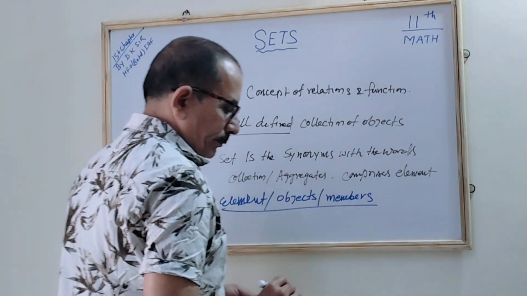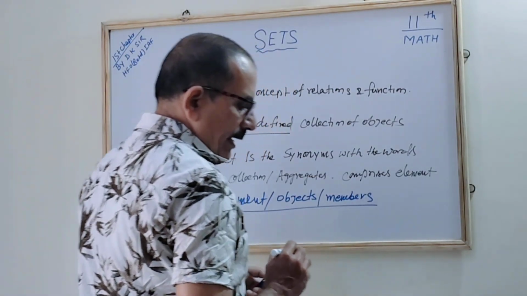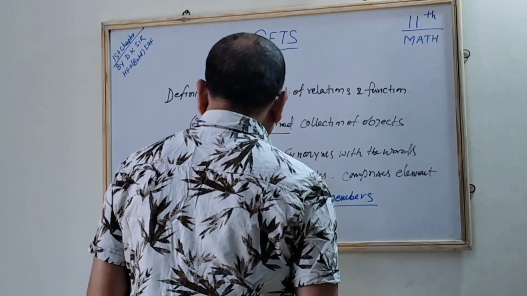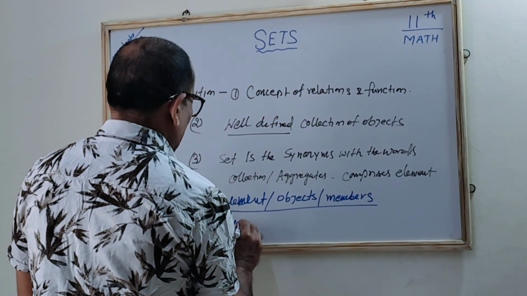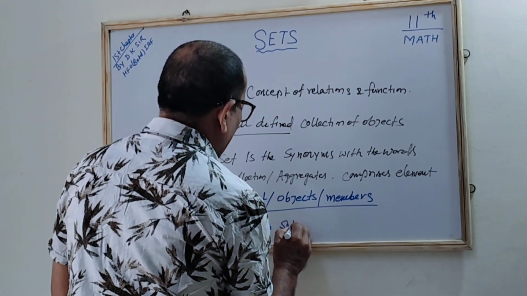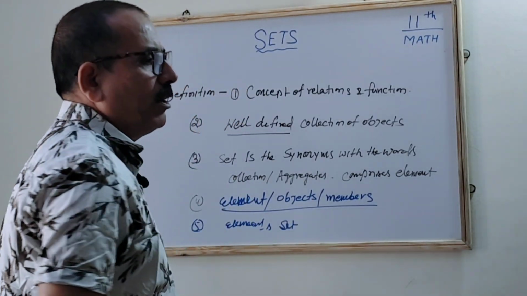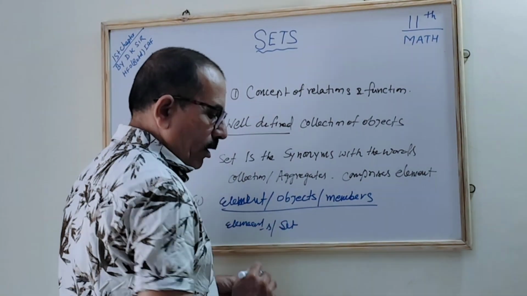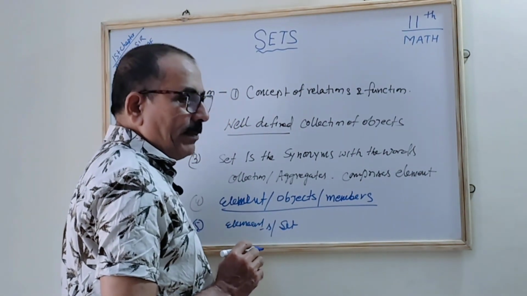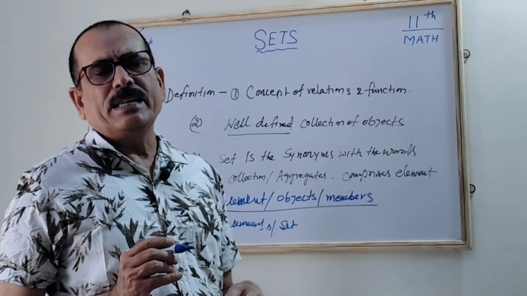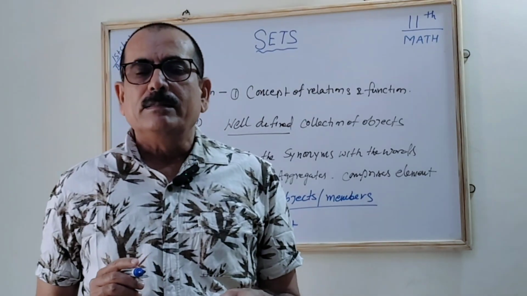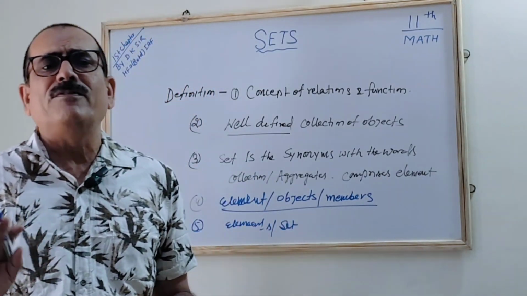The fifth point we must know: mathematicians realized to use some primitive undefined terms like element. Elements and the set are not well defined. Primitive means not well defined.